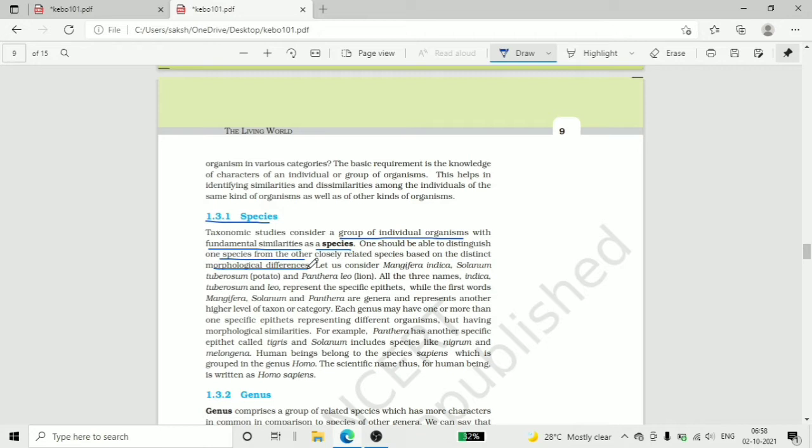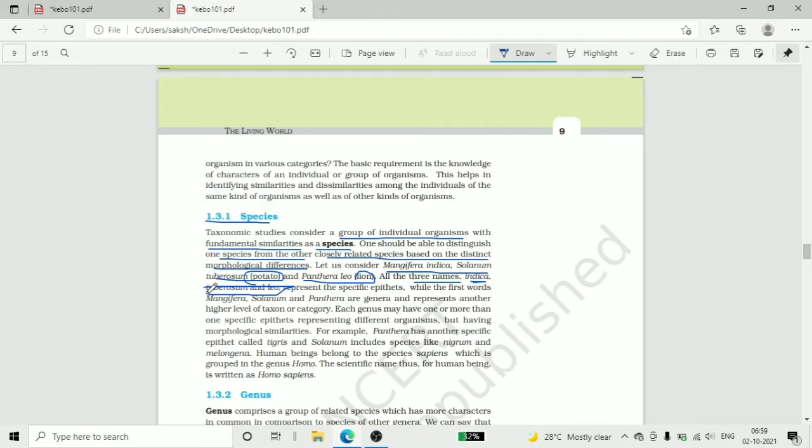Let us consider Mangifera indica, Solanum tuberosum, which is the scientific name of potato, and Panthera leo, which is the scientific name of lion. All three names, indica, tuberosum and leo, represent the specific epithets.